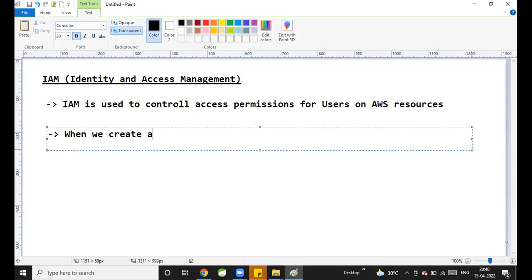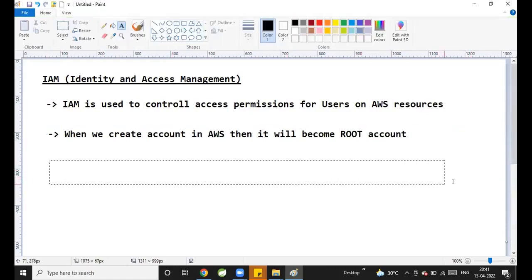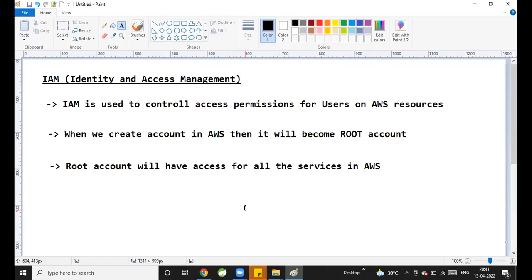The root account will have all the permissions on AWS. It will have access to all the services in AWS.